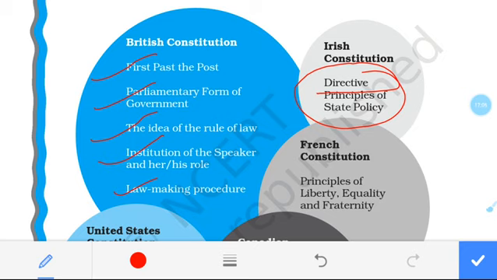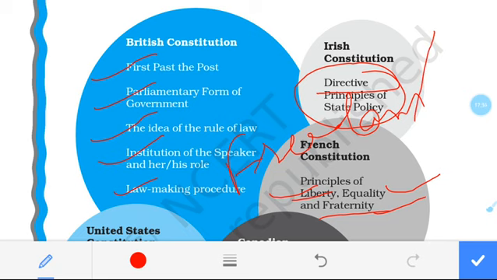Then come to the French constitution. From the French constitution we take liberty, equality, fraternity. In class 9 you already know about the preamble, the key features of the preamble. So liberty means freedom, equality you know, all are equal, and fraternity means brotherhood. So this we have to know.